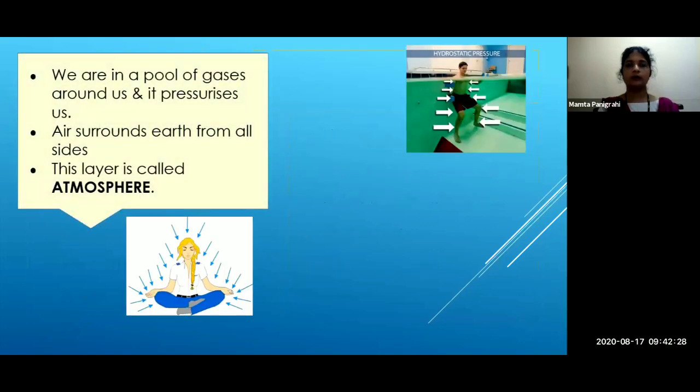We are, as I said, surrounded by air. So we are in a pool of gases. The swimming pool was an example of water. When you are inside the water, in the swimming pool, you are having pressure of water. But now outside, we have to say that we are in a pool of gas around us, and it pressurizes us. Are you getting me? Air surrounds Earth from all sides. This layer is called atmosphere.